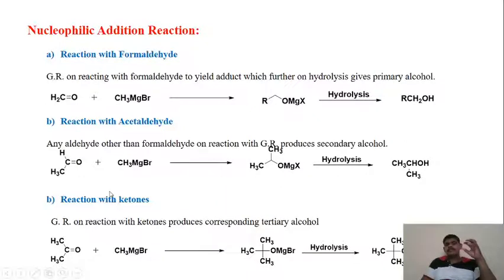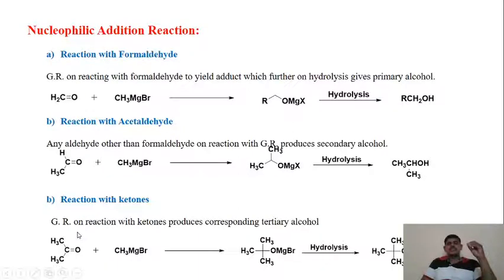So in this reaction, when acetaldehyde reacts with methyl magnesium bromide, it gives us this adduct, and this adduct on hydrolysis gives us 2-propanol. So this is the reaction of the Grignard reagent with an aldehyde other than formaldehyde.